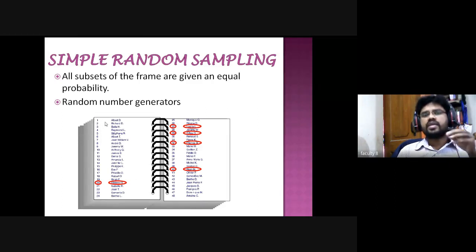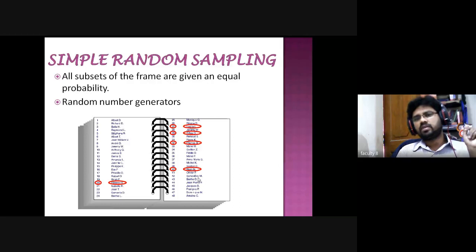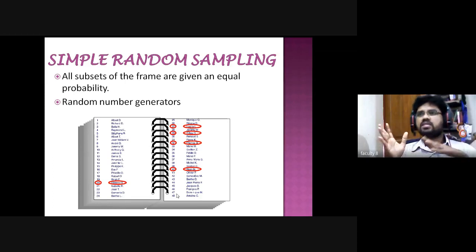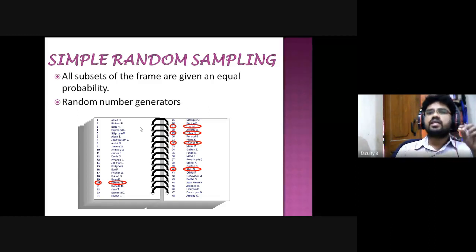If you take your class, BSc Honors Economics, roll number 1 has a student name, roll number 2 has a student name, like this. There are 48 students in the classroom, and I need to select only 5 students as samples. How can I select them? Randomly, but with no bias, no gender bias, and no favoring well-known people. So simple.